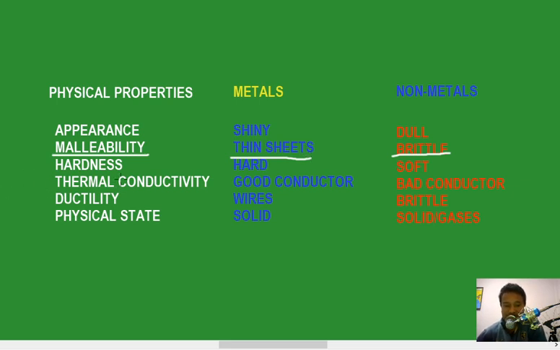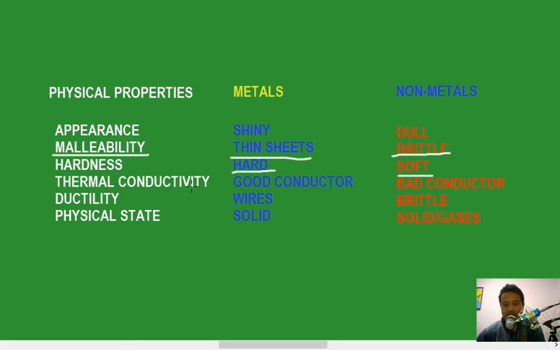After that, hardness. You'll find that metals are quite hard, most of the metals are very hard, but non-metals are soft, most of them, except diamond, which is hard. Then when it comes to thermal conductivity, what does this mean?